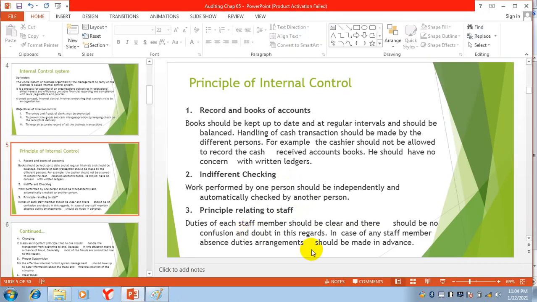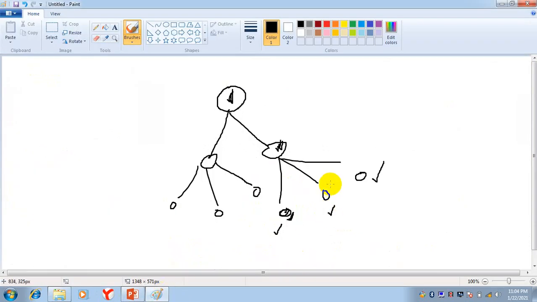In case of any staff member's absence, duty arrangements should be made in advance. Now if this person is going on leave, we will give his responsibility to someone else. So the work of each and every person will be clear.